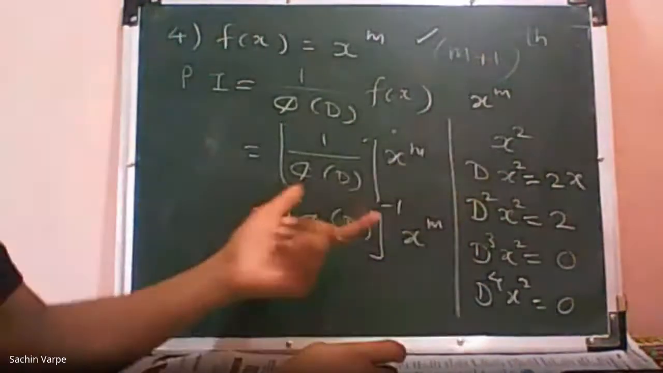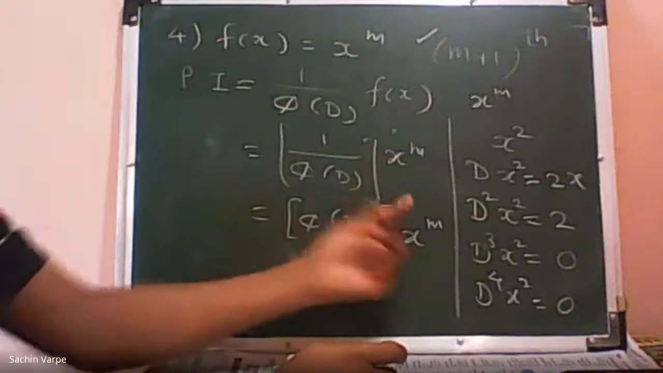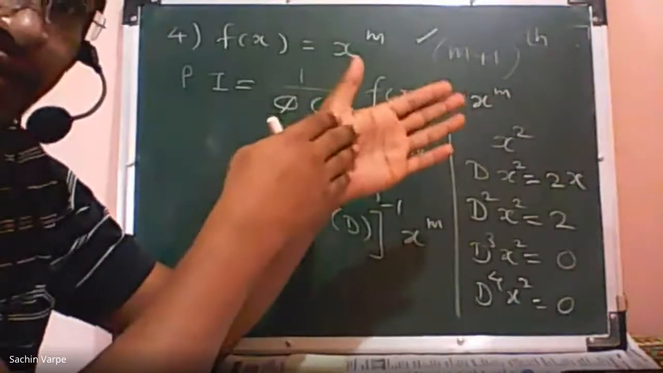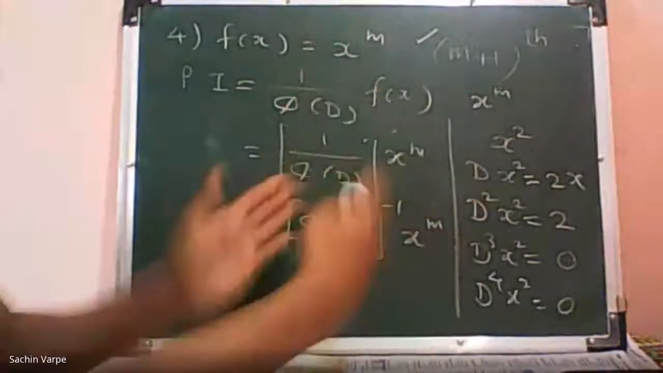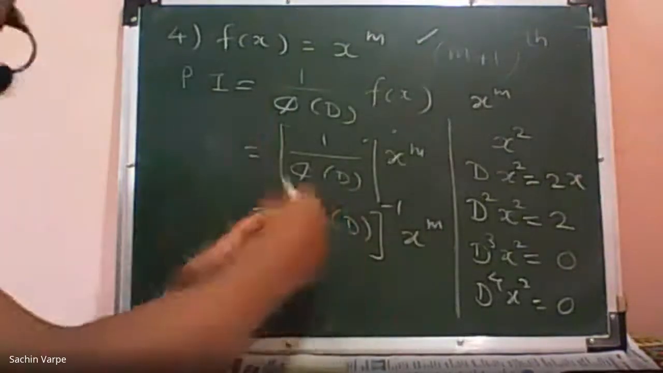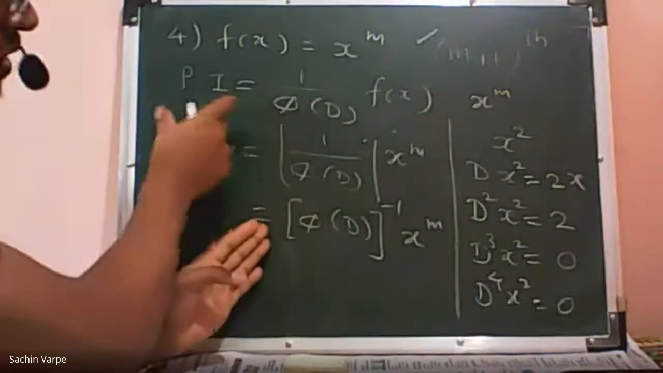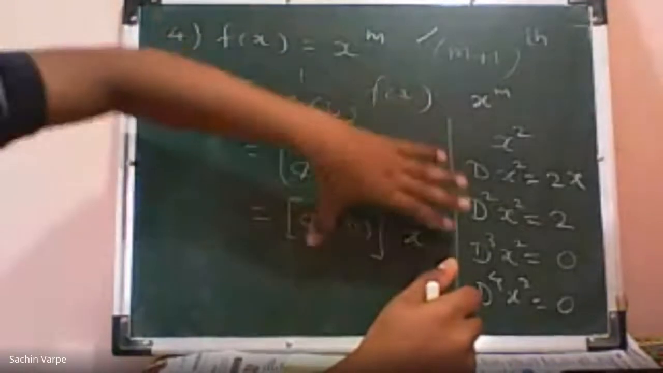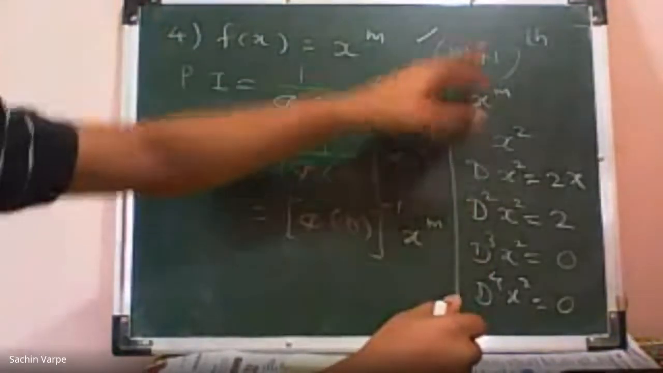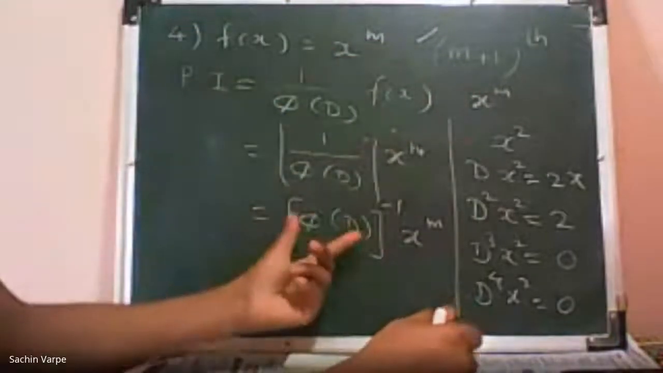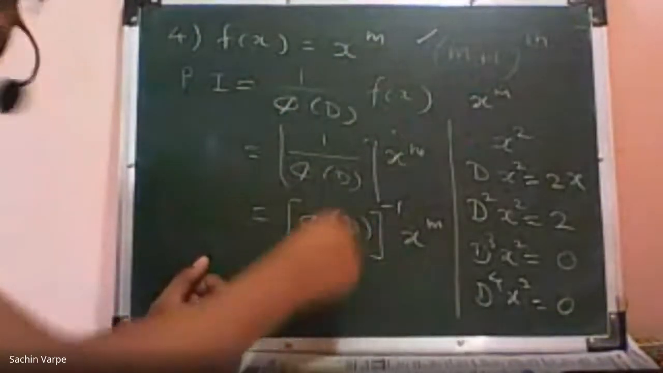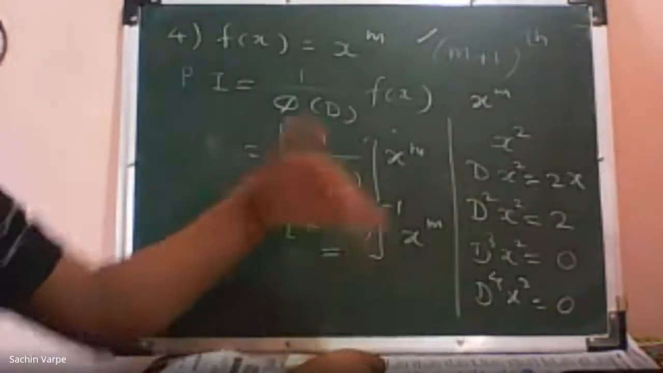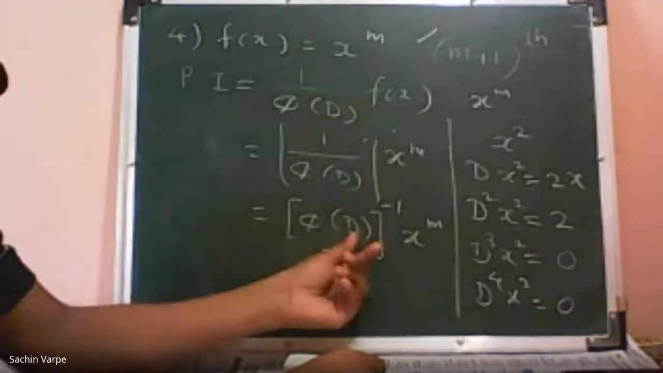See, what this note says, I'm going to expand this phi of d raised to minus 1 in increasing powers of d. And since there are infinite terms in that expansion, does it mean that this particular integral will be in terms of infinite terms? No. Remember, we are trying to get the finite particular integral from the infinite expansion. How? That depends on this m. Though the terms in this expansion will be infinite, when we operate each term onto this function, after some finite number of times those derivatives are getting 0.